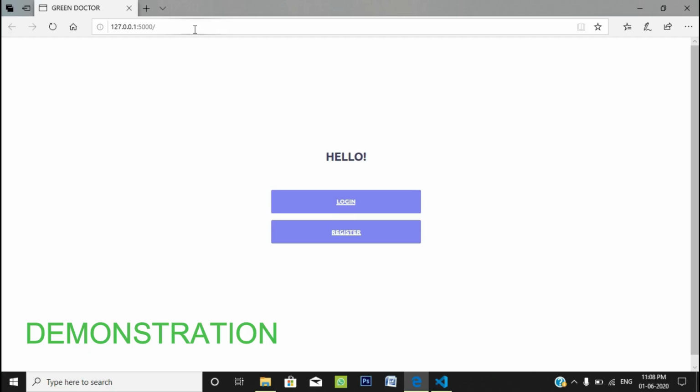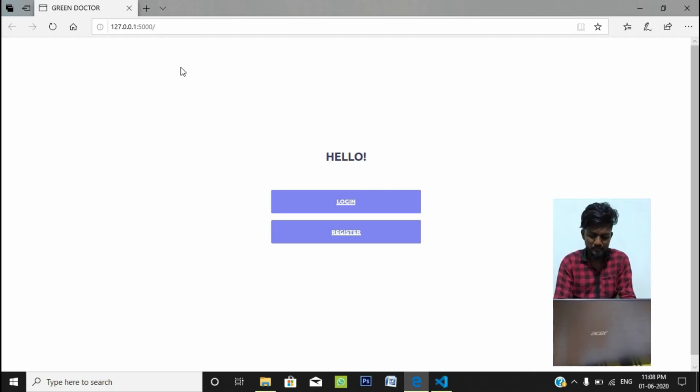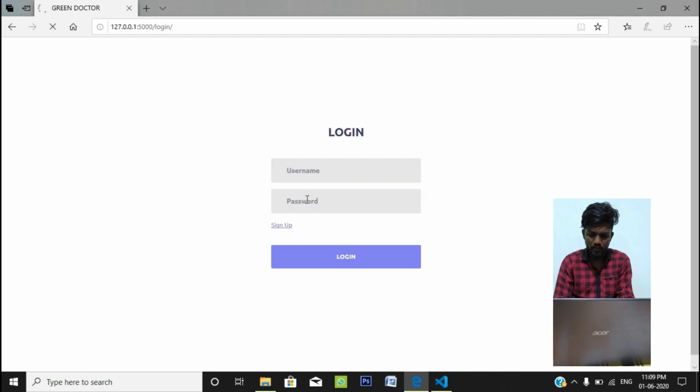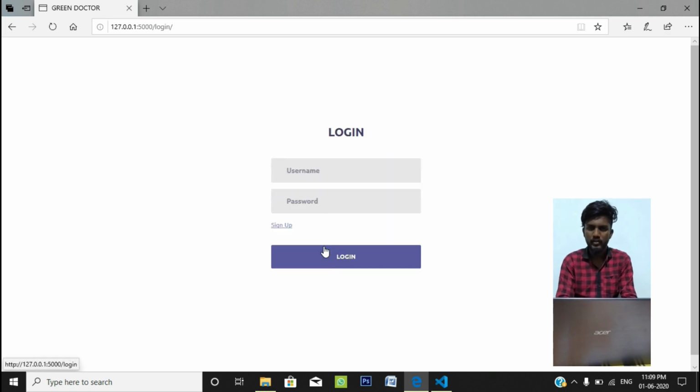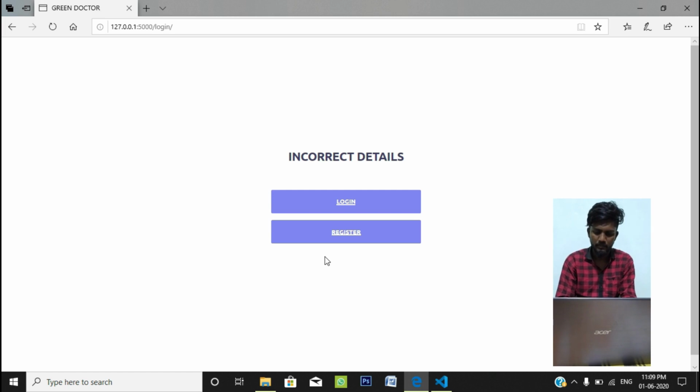Now let's look at the live demonstration. So this is a local server. This is a simple validated login system. So we'll click on login. If we try to log in with a wrong ID and password, we get an error message, incorrect details. If we leave it blank also, we get incorrect details.